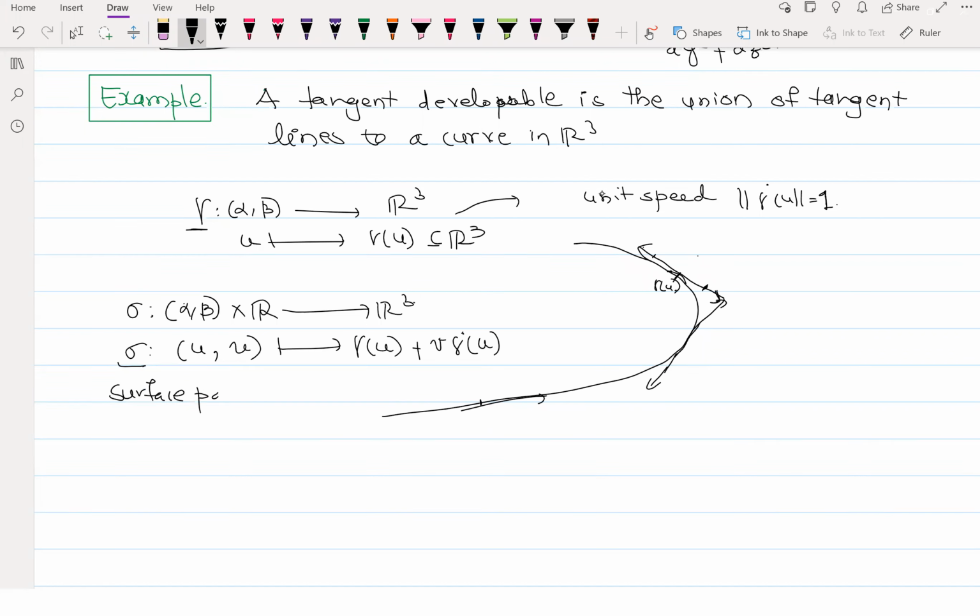But if I want a surface patch to give a smooth surface, what do I need to check? We need to check regularity, right? This is smooth, that is clear, right? Because we start with our curve gamma as smooth. So because of that, this is going to be smooth, but it needs to be regular.